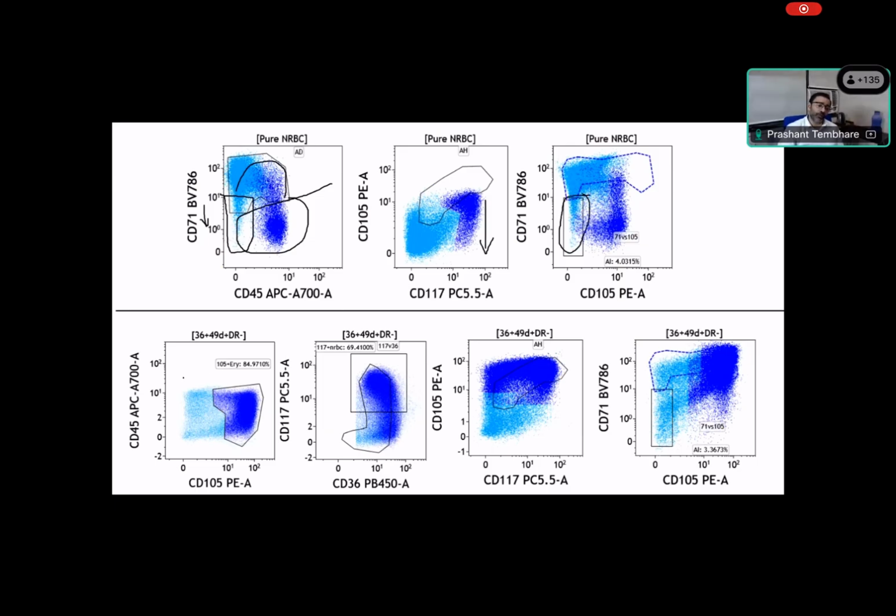Right? There is down regulation of CD45. There is increased population of early precursor. So this is quantitative, because normally it should be a small component, but here you can see 84% of early precursor out of total erythroid cells. In this case, you can see 16.9% of the population is like that. There is again loss of CD71, which indicates that not only is there loss of antigen expression pattern and aberrant maturation pattern, but also there is arrest at the early precursor stage in the erythroid series, which also indicates erythroid series dyspoiesis.